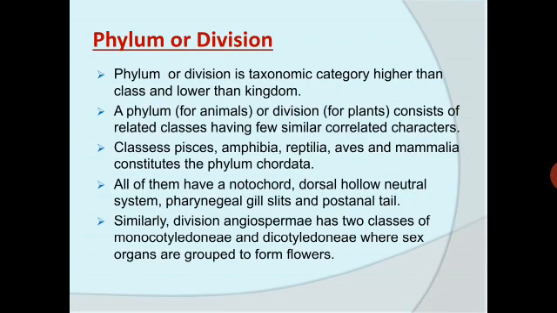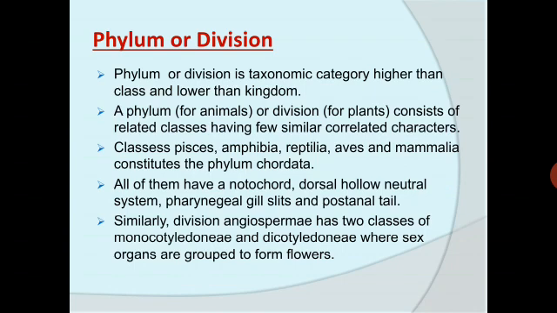Coming to phylum or division. Phylum or division is a taxonomic category higher than class and lower than kingdom. A phylum, which we usually use in terms of animals, and we use division for the plants, consists of related classes having few similar correlated characters.